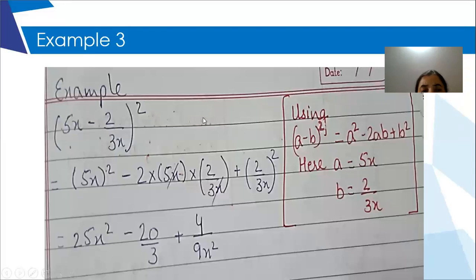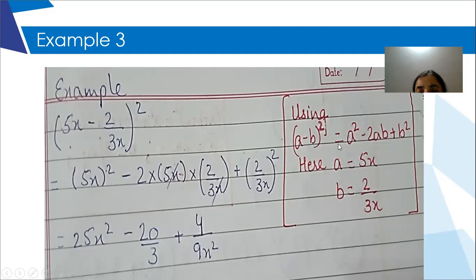So first thing is, once you copy the question, your next step should be thinking about the identity which is similar to the question given. So my identity which is similar to the question given is a minus b whole square. You write the spread of that identity, the right hand side of the identity. So right hand side is a square minus 2ab plus b square. Now you compare the left side with the question and see what will fit in place of a and what will fit in place of b. So a is actually 5x in the question and b is 2 upon 3x.